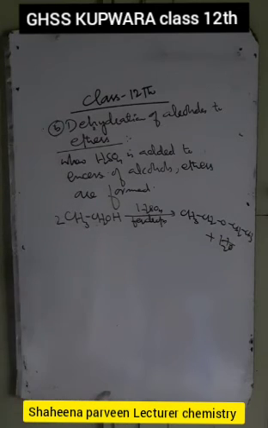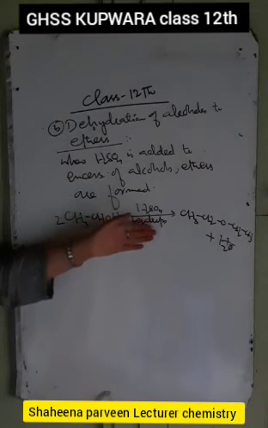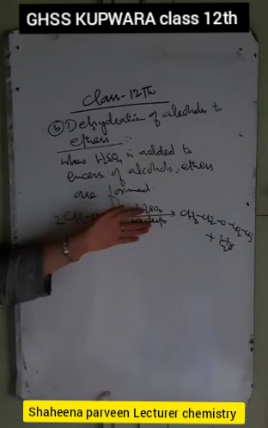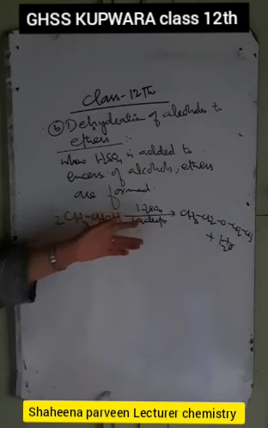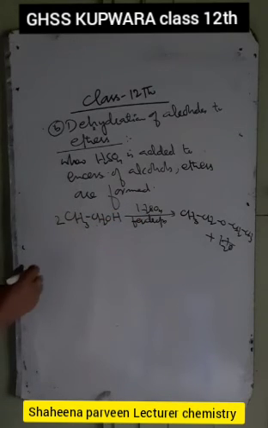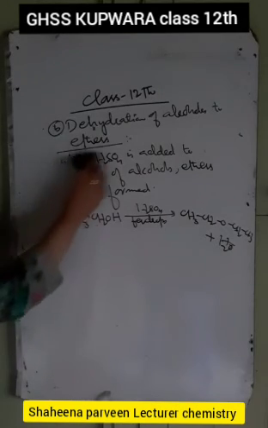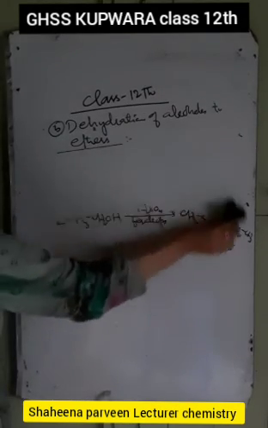Now the mechanism of this reaction, how this reaction takes place. So first we have the dehydration of alcohols to alkenes. Second, the dehydration of alcohols to ethers. When H2SO4 is added to excess of alcohols, ethers are formed in the presence of a few drops of H2SO4, which acts as a dehydrating agent. Now the mechanism of dehydration of alcohols to ethers.